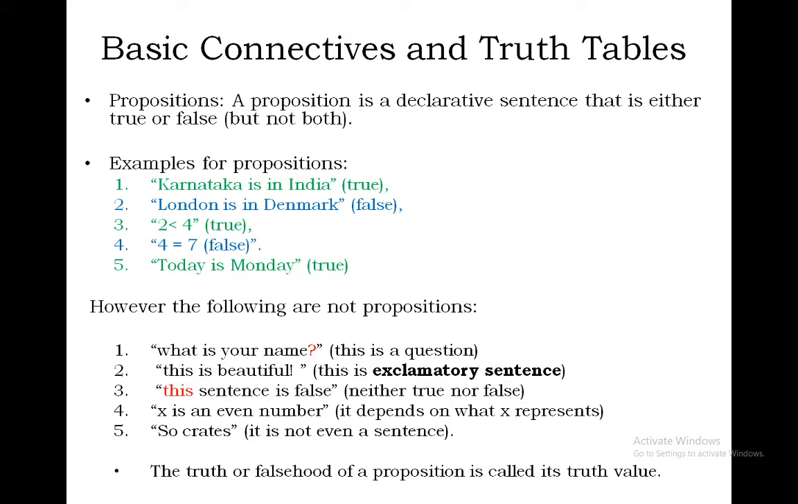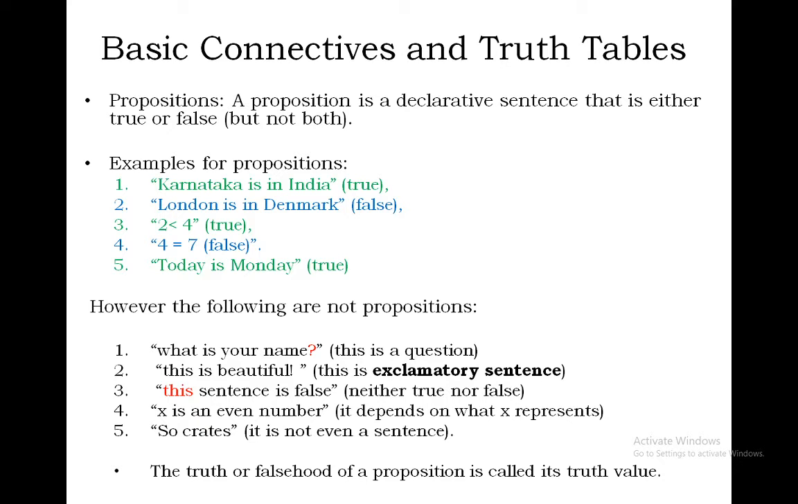Next, fourth example: x is an even number. It depends on what x represents. If x equals 0, yes, 0 is an even number, true. If x is 1, then it is an odd number, so my sentence is going to be false. So x is an even number depends on what the x value is. Hence this also cannot be a proposition. Next, Socrates. This is also not a sentence.